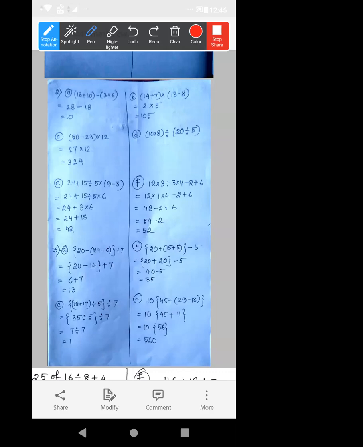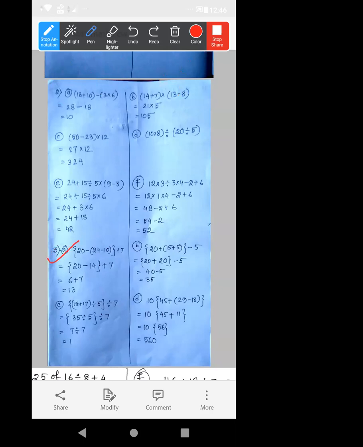Now 3A. There are some brackets, okay? First bracket, second bracket, and third bracket. This one is the first bracket. First, we have to complete the calculation of the first bracket, then the second bracket. Already at the time of revision, in the first chapter, the revision chapter, I told you about this. This one is the third bracket. Some BODMAS rule type questions were there, na? Okay, now what to do?